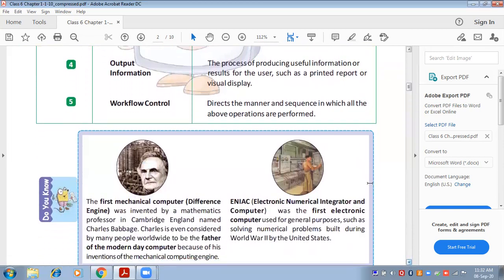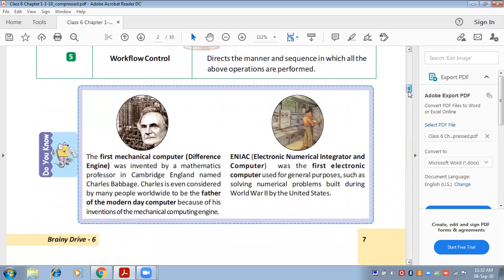Okay, so ENIAC, the Electronic Numerical Integrator and Computer, was the first electronic computer. It was almost as large as a room. It was so big that it would fit inside a room.